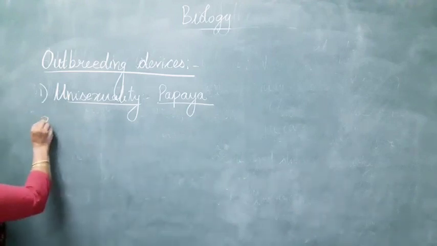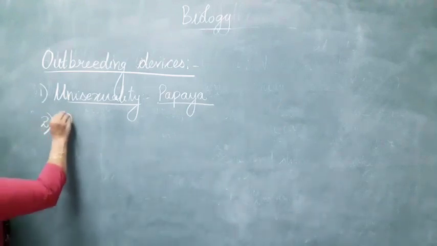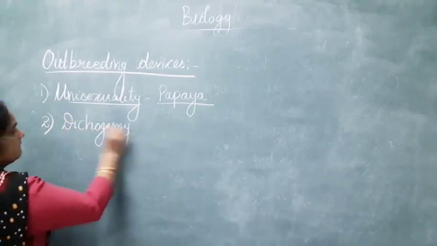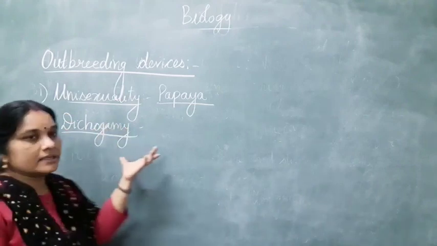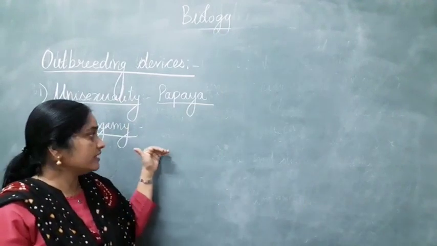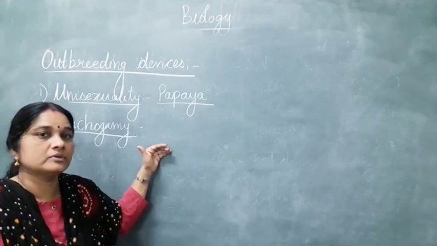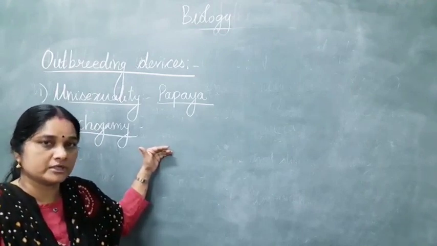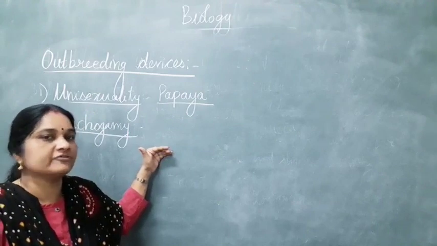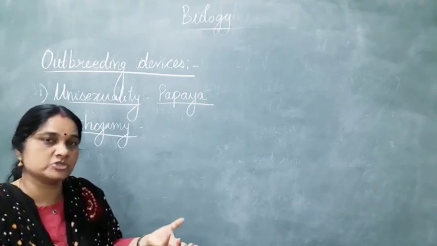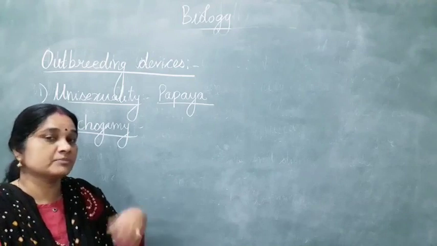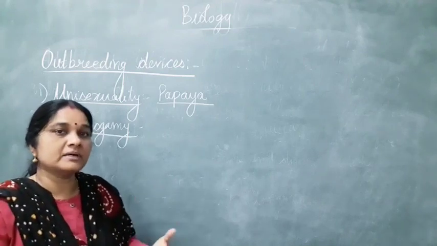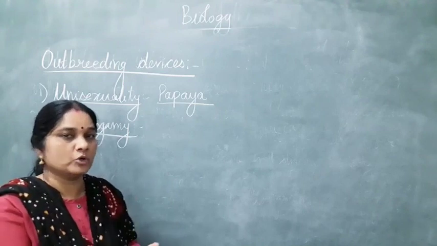The next mechanism is dichogamy. Dichogamy is where the female reproductive part and the male reproductive part mature at different times. Sometimes the pollen grains mature faster than the stigma becomes receptive, but at other times the stigma becomes receptive faster than the pollen grain.